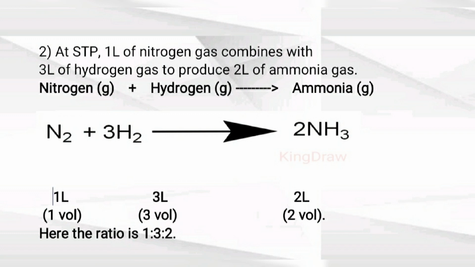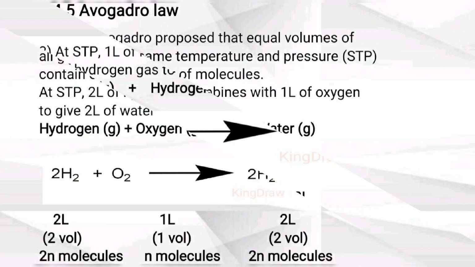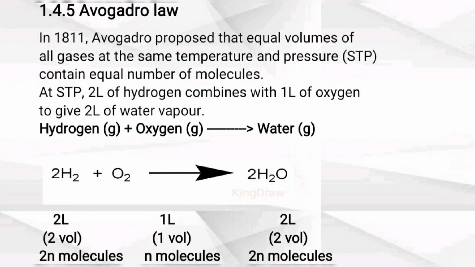Fifth law of chemical combination is Avogadro law. In 1811, Avogadro proposed this law. This law states that equal volumes of all gases at the same temperature and pressure contain an equal number of molecules. See the example. 2 liter of hydrogen gas combines with 1 liter of oxygen gas to give 2 liter of water vapor. Here 2 liter of hydrogen gas means 2 volume, and 1 liter of oxygen gas means 1 volume, to give 2 volume of water vapor.